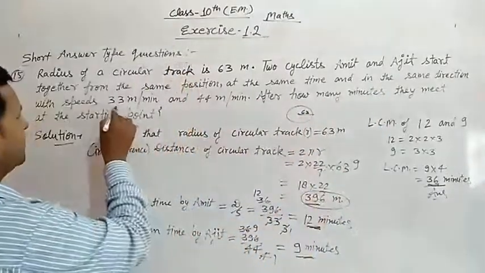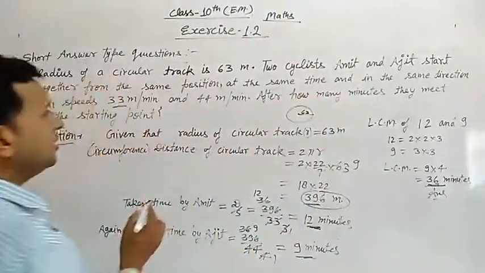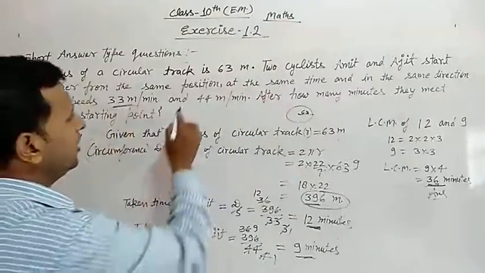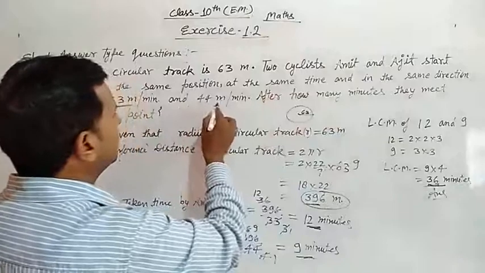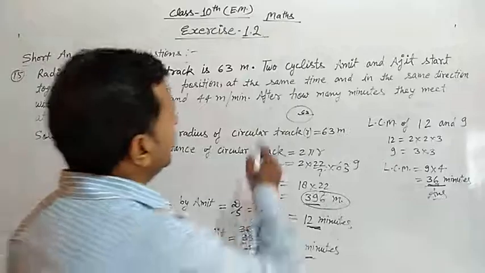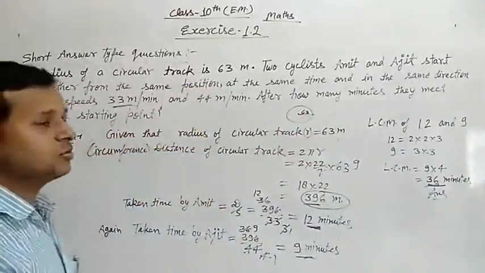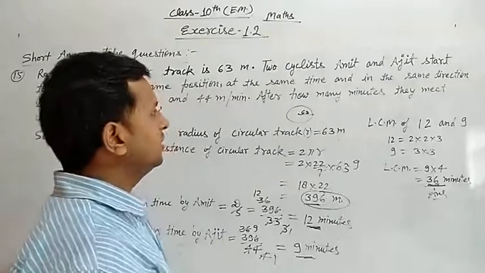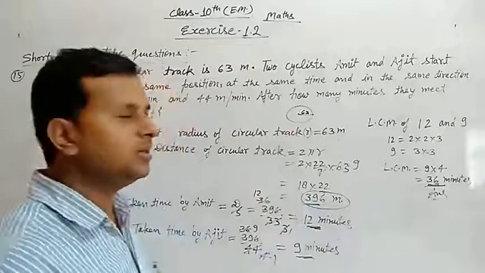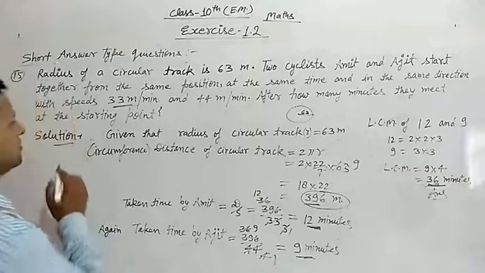The speed of Amit is 33 meters per minute and the speed of Ajit is 44 meters per minute. Now, after how many minutes do they meet at the starting point? The question is asking when they meet, which means what is the time. So, we solve this question here.